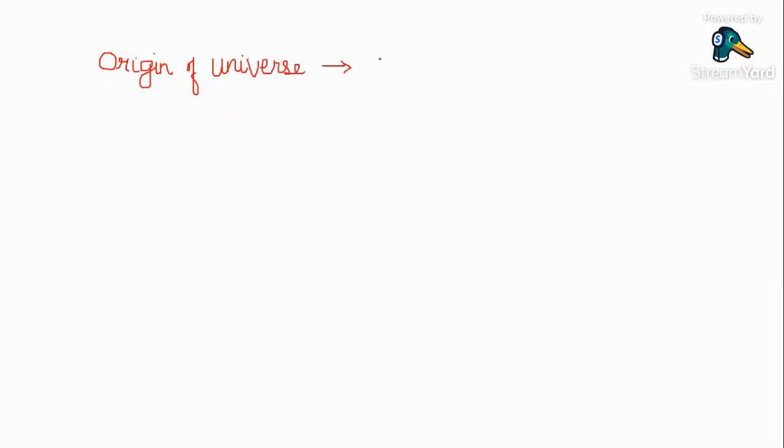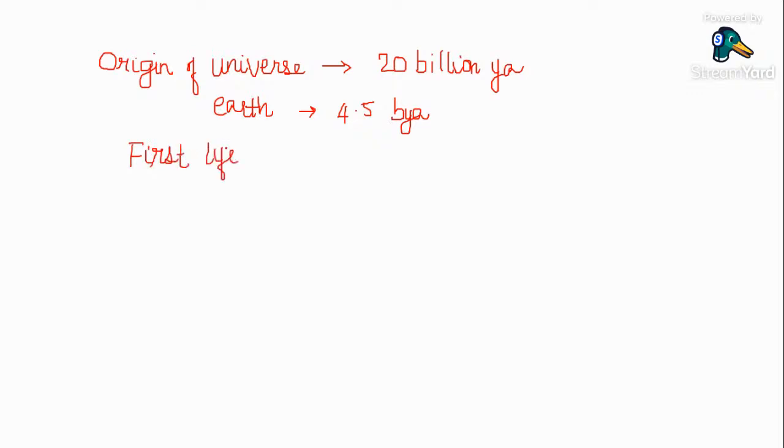The universe was originated 20 billion years ago. When was the earth originated? The earth was originated 4.5 billion years ago. When was the first life originated on the earth? First life originated on the earth 4 billion years ago.